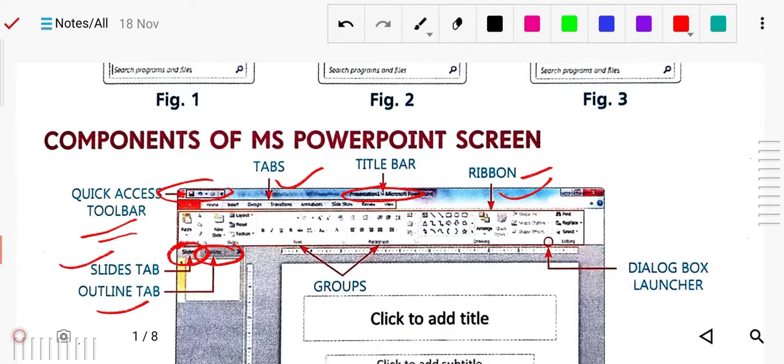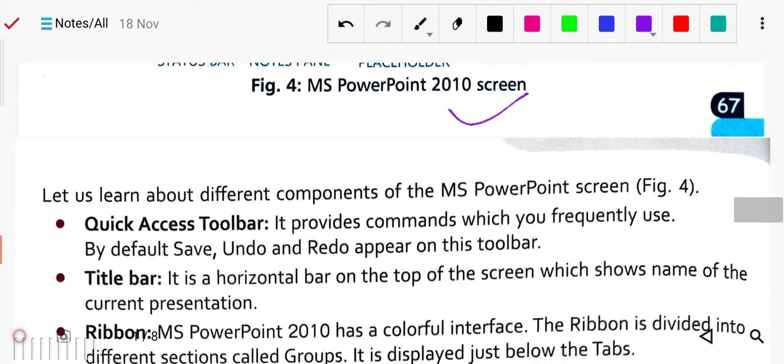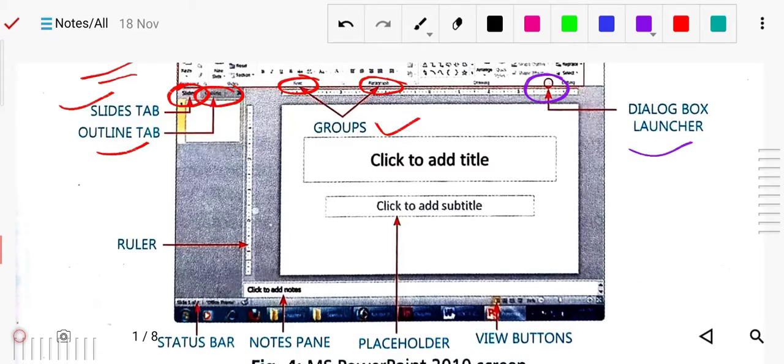Now there are some groups like the font group and paragraph group. These are called groups. This is called the dialog box launcher, it will launch the dialog box. Now see here, this is the click to add title.